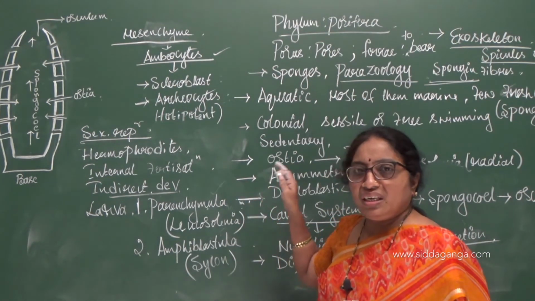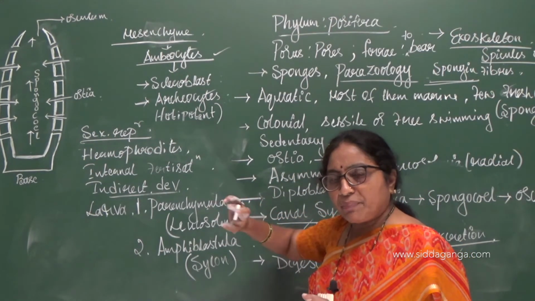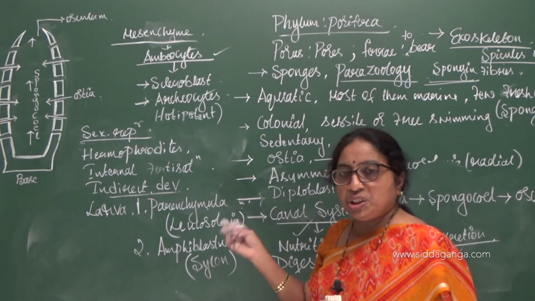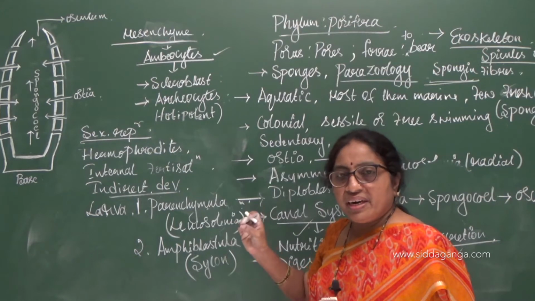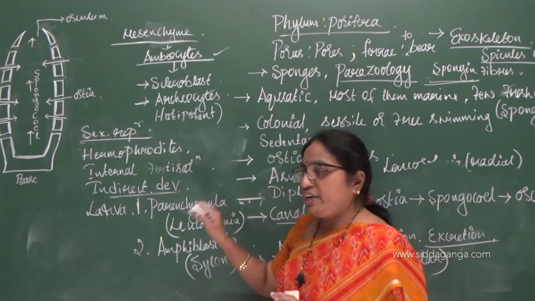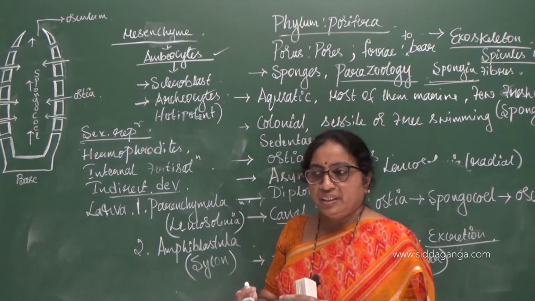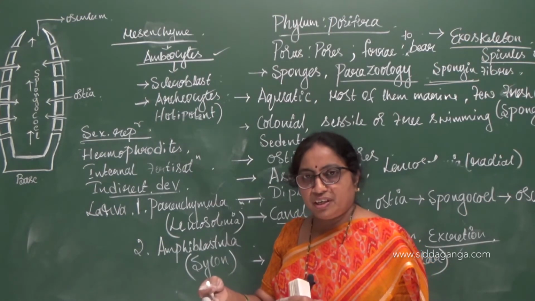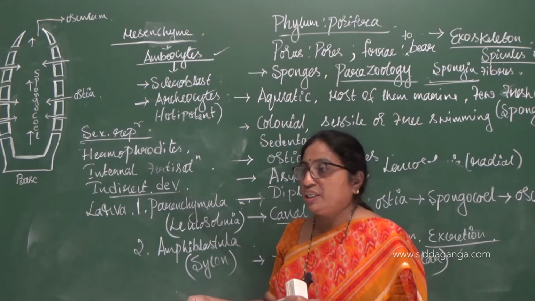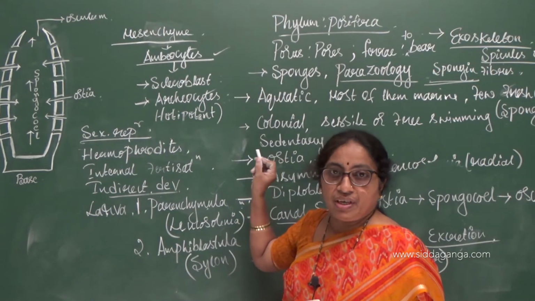Indirect development is seen in case of poriferans. In indirect development, from the egg, a young one comes which is morphologically very different from that of the adult organism. It will undergo a lot of changes, that is, it undergoes metamorphosis and developmental stages. After undergoing many developmental stages or metamorphosis, it will produce a young one which is similar to the adult.